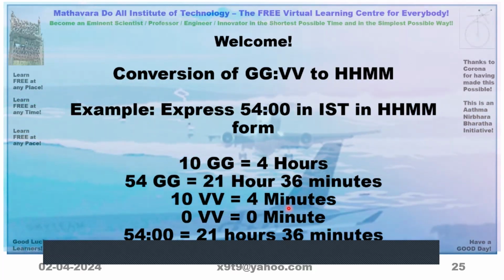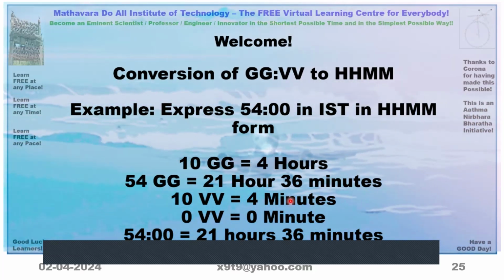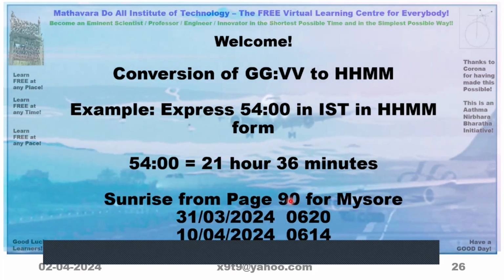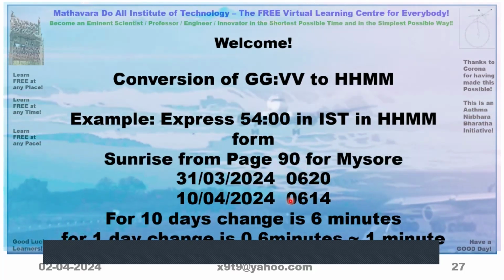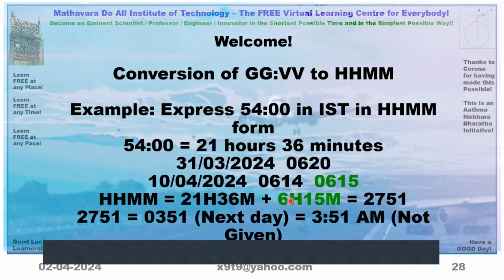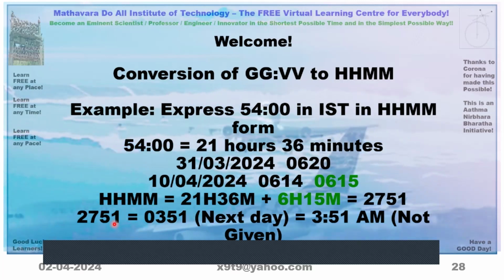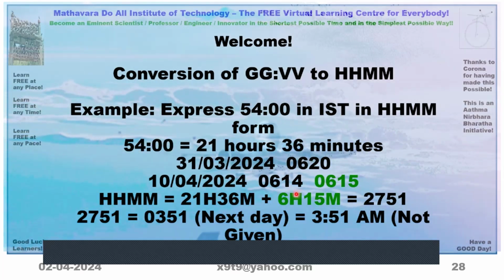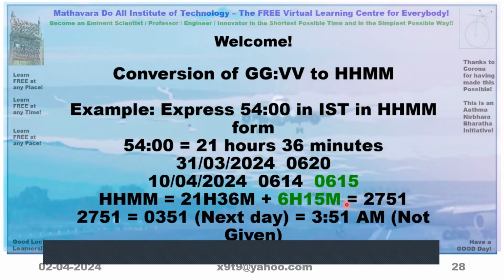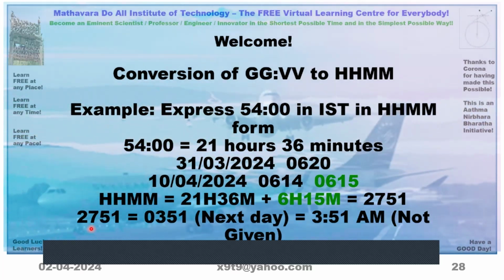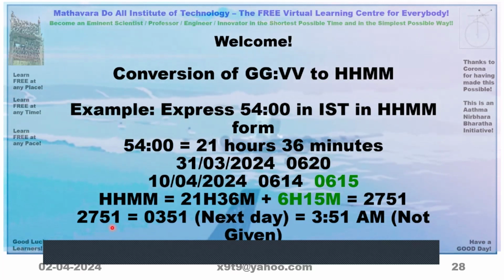Now we have to add this to sunrise time to get the value. So 6:15 we will add. When you add 21 hours 36 minutes plus 6 hours 15 minutes, it becomes 27:51. So 24 is the midnight time.